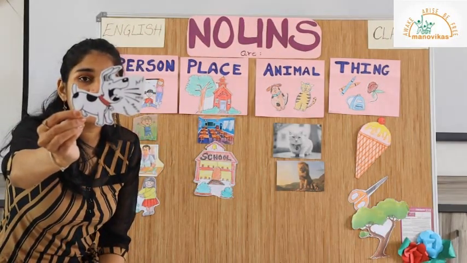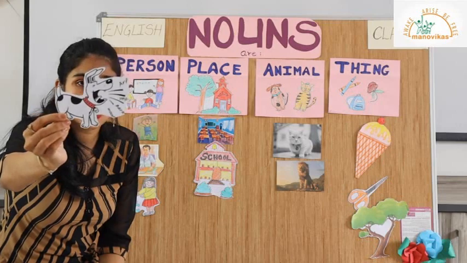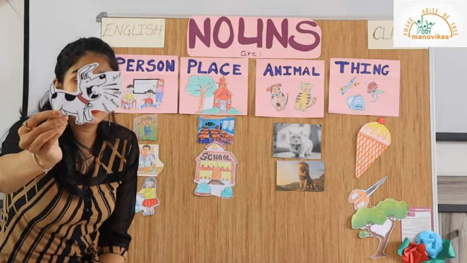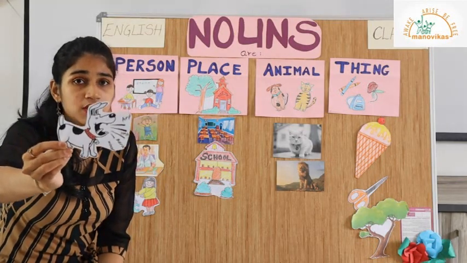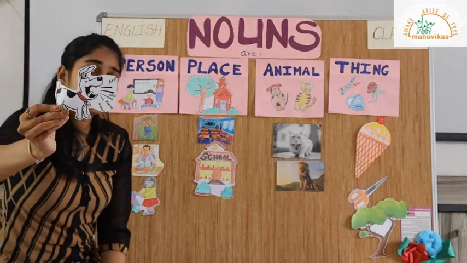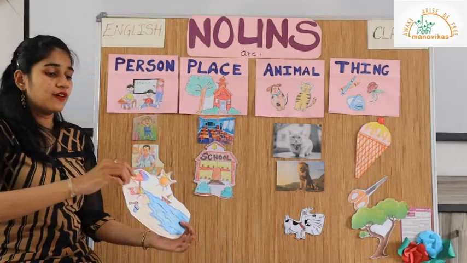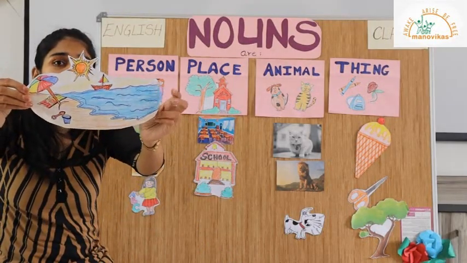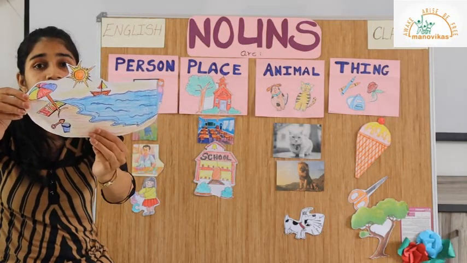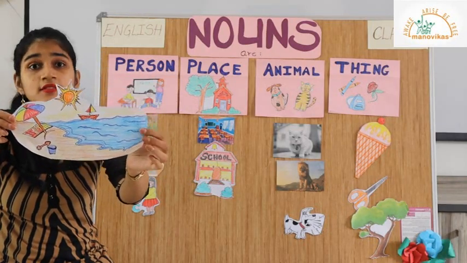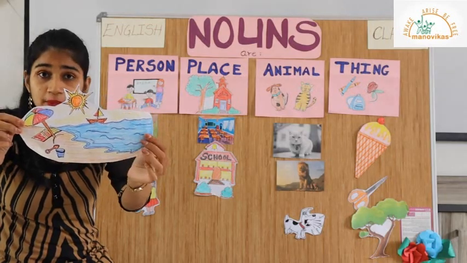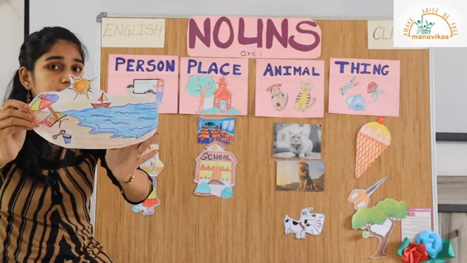Which animal do you see here? You can see a dog. The dog is the noun used for this animal. So it is going under the animal column. And finally, what do you see? This is our favorite place, right? The beach is a place. So we will stick it under the place column.